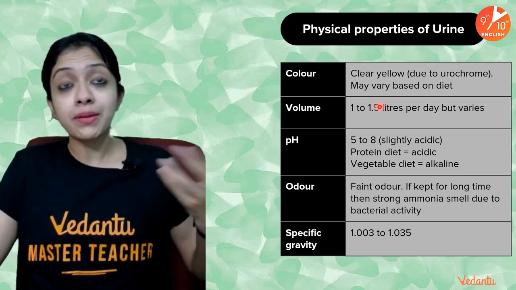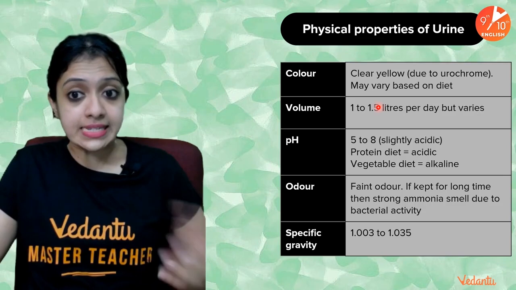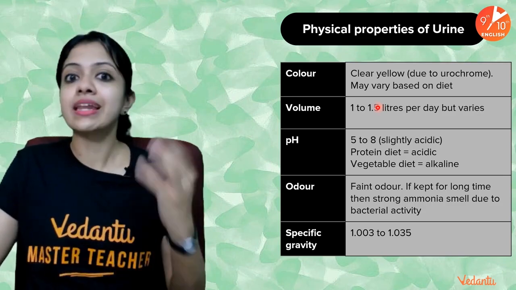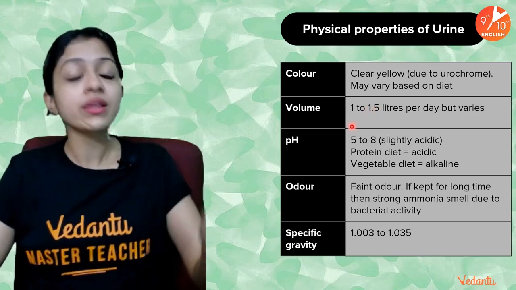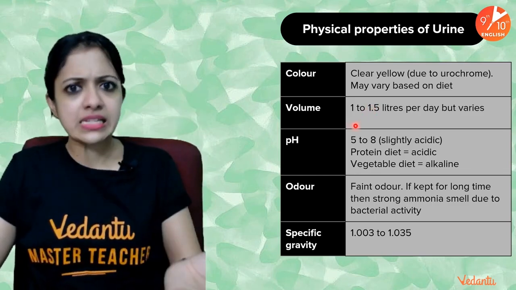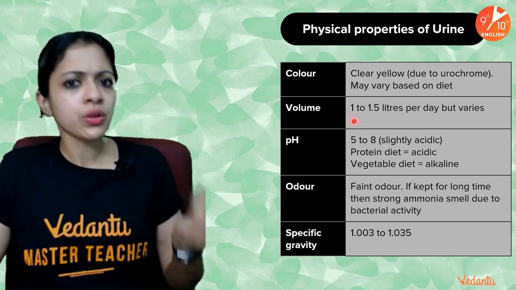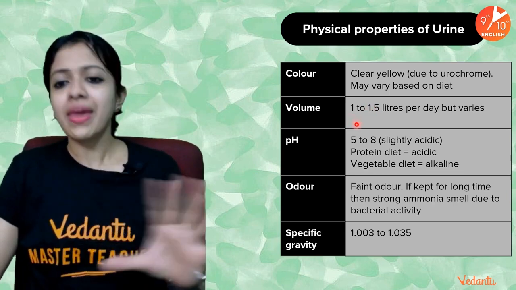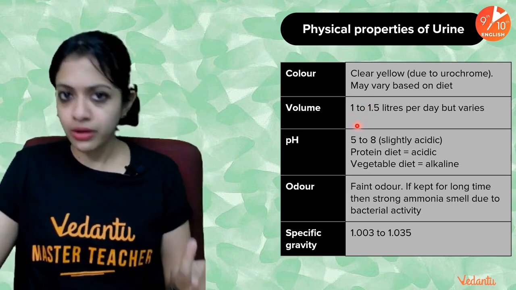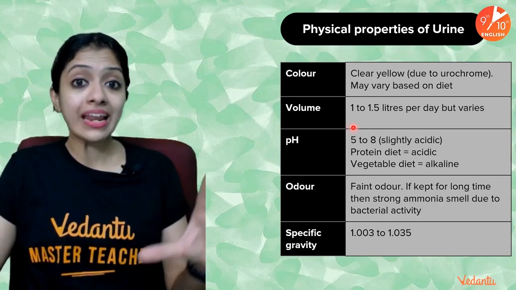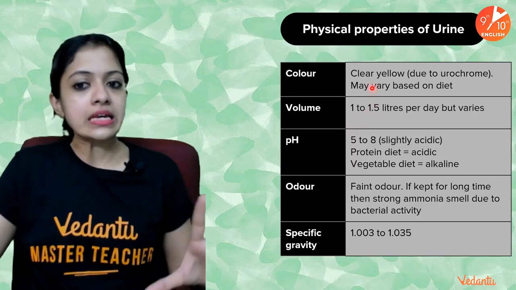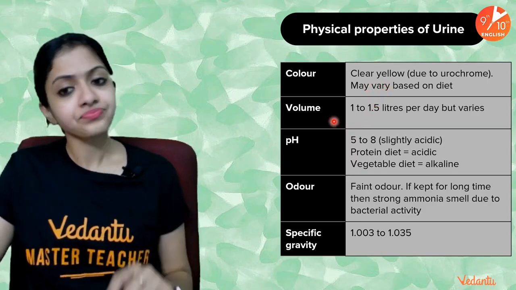It also depends largely on the amount of fluids that you have been taking in. People who don't drink enough water, for instance, would observe urine to be really dark in color, whereas people who consume too much water, like 5-6 liters, more than what is required by your body, may find that the frequency of urination is obviously high, and at the same time the color is a lot paler than normal. Normally it is clear yellow in color.